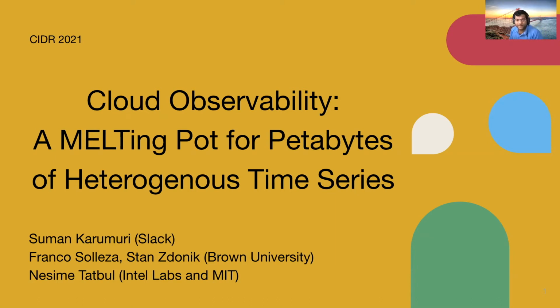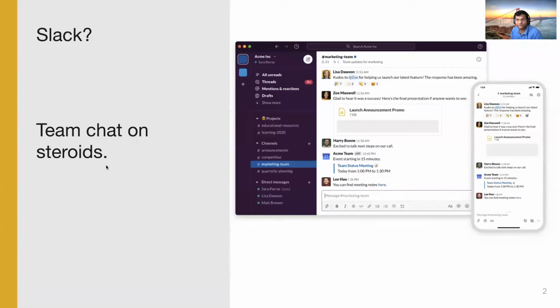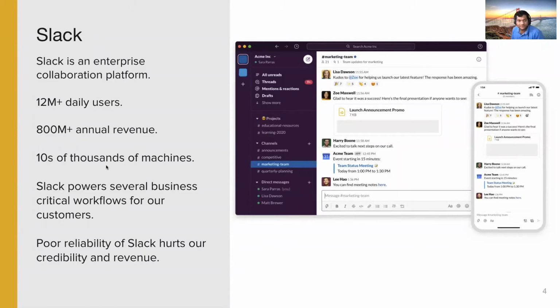Today I want to talk about why all of you should be excited about cloud observability. I'm a software engineer at Slack. For those of you who don't know what Slack is, it can simply be described as chat on steroids. Or if you still use IRC, it's IRC on acid. On a more serious note, Slack describes itself as an enterprise collaboration platform.